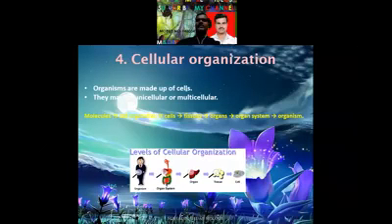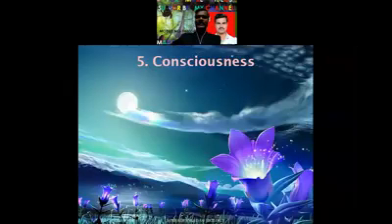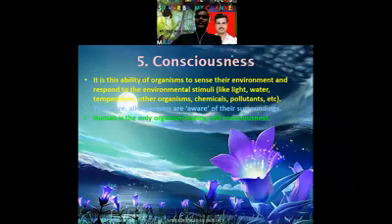Then a group of cells performing similar activities is called tissue. A group of tissues performing a specific activity is called an organ. A group of organs performing a specific activity makes an organ system. A group of organ systems makes up the individual or an organism. You can see a human being is an individual whose body is made up of different types of organ systems. We have nervous system, excretory system, respiratory system, muscular system, skeletal system. Many systems together make up an individual. So this is the cellular level of organization, another character of the living organism.